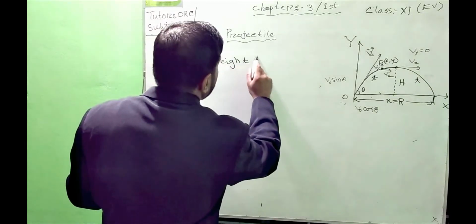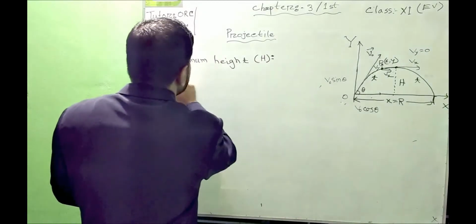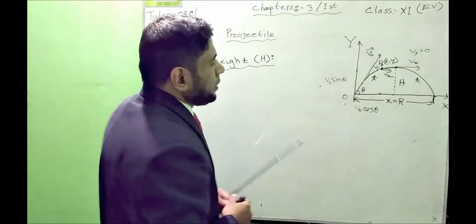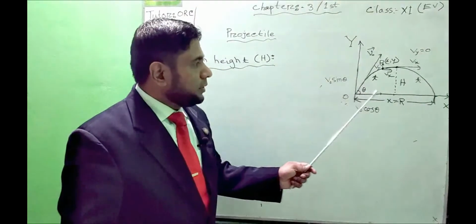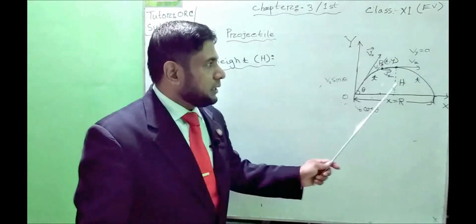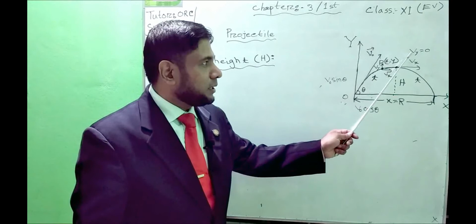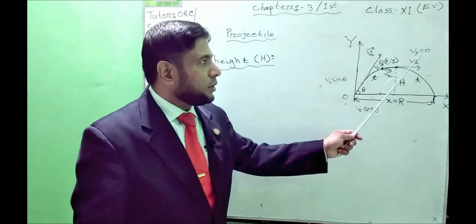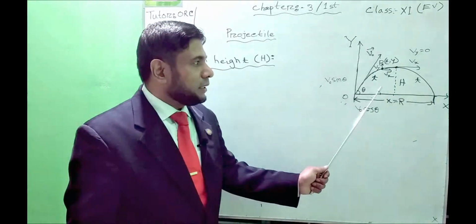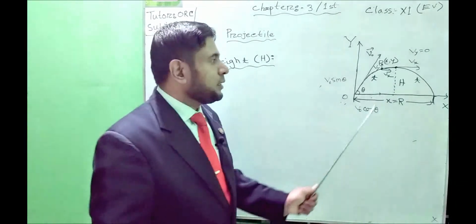And here the maximum height will be identified as capital H. From the information, when a projectile reaches the maximum height, its final velocity along the y-axis must be 0 here. So from a particular equation, we can easily find the value of the maximum height.